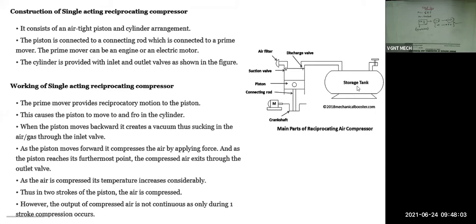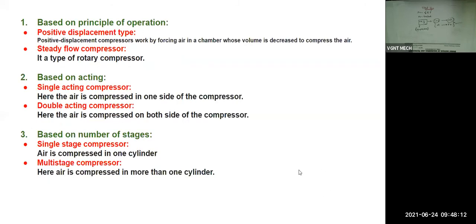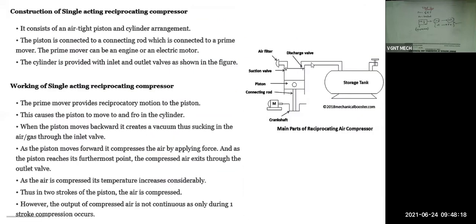This is the storage tank. So in this diagram, this red color tank is the storage tank. Okay, I have shown it here. So this discharge valve will open and the compressed air will go and be stored inside this storage tank. And from this storage tank, we will supply the compressed air to bike tires or car tires like that.